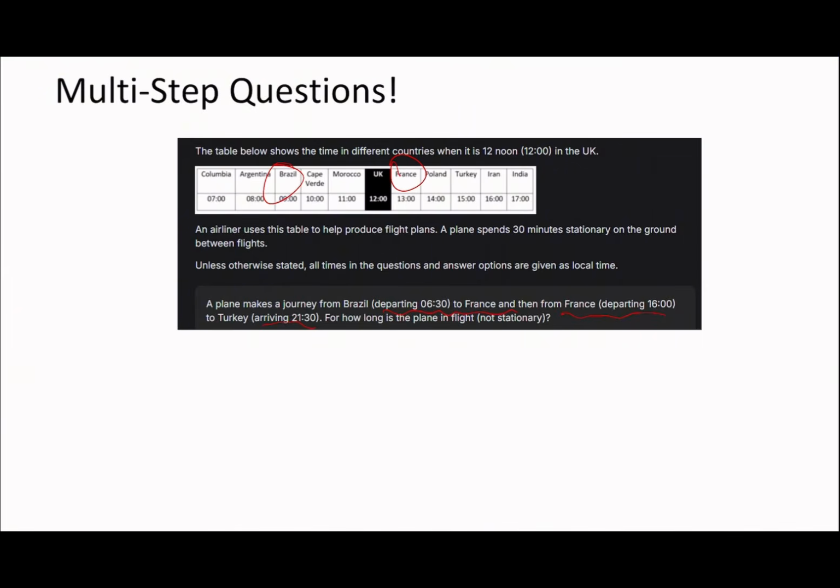So Brazil to France is a 4-hour difference. So this departs at 10:30 France time. And then from France departing at 4 o'clock. So it goes Brazil, France, Turkey. So it departs Brazil at 10:30, departs again at 1600, and it arrives in Turkey at 21:30. Turkey is 2 hours ahead, so that's going to be 19:30. Okay.